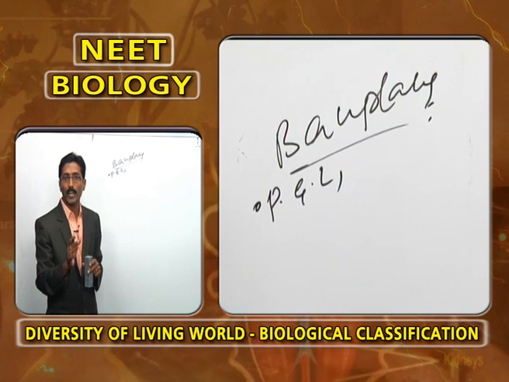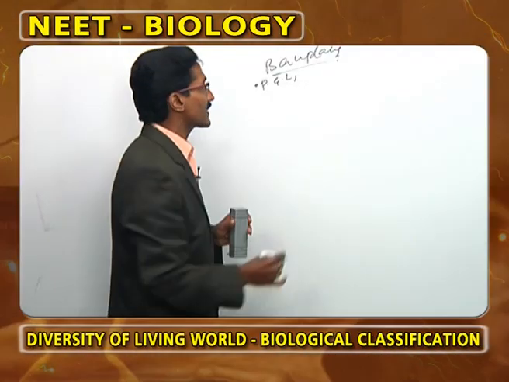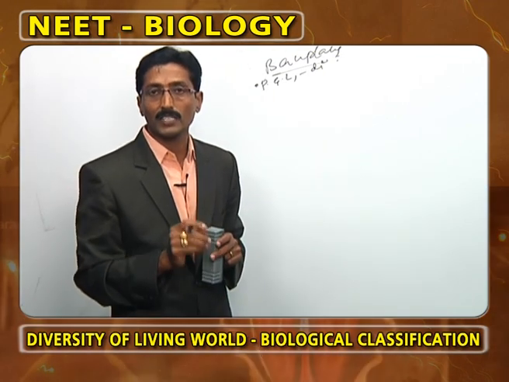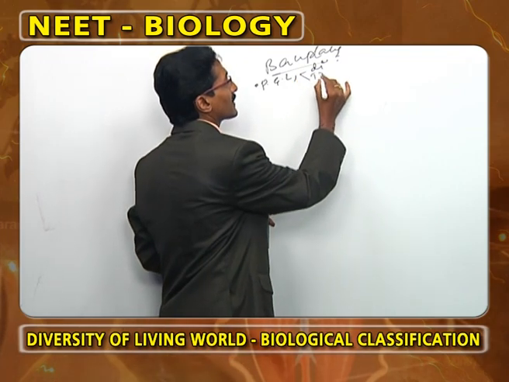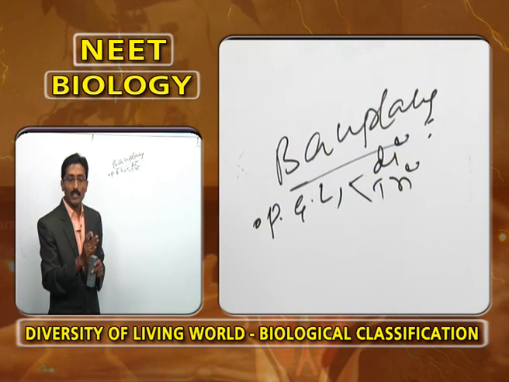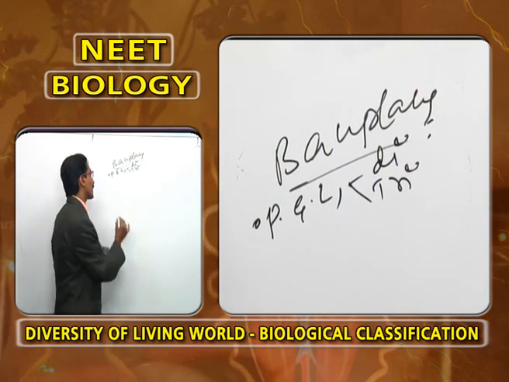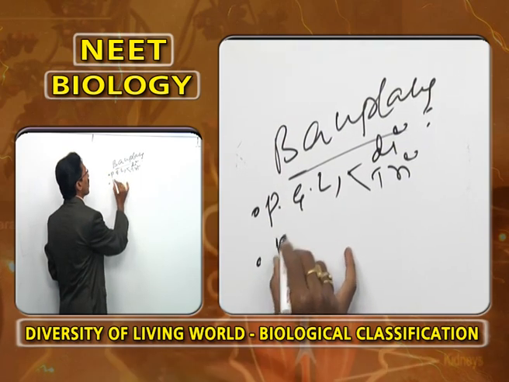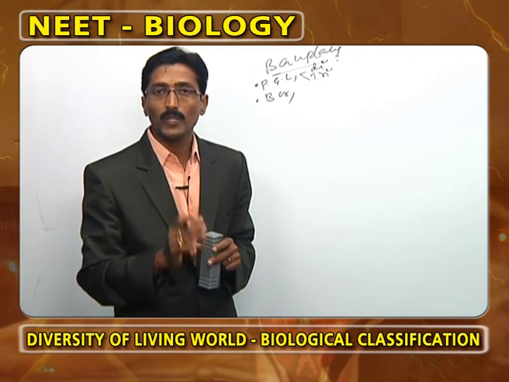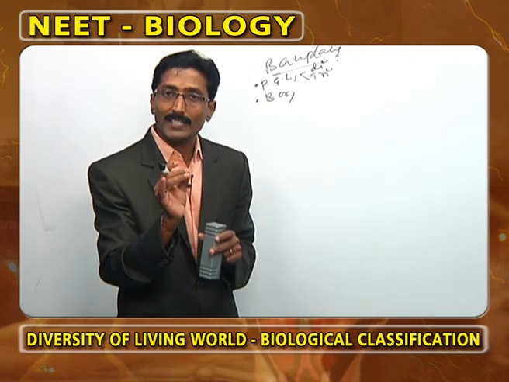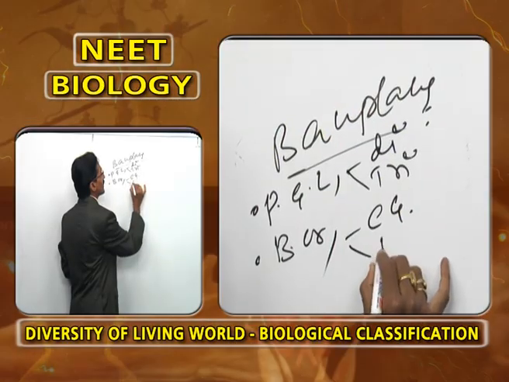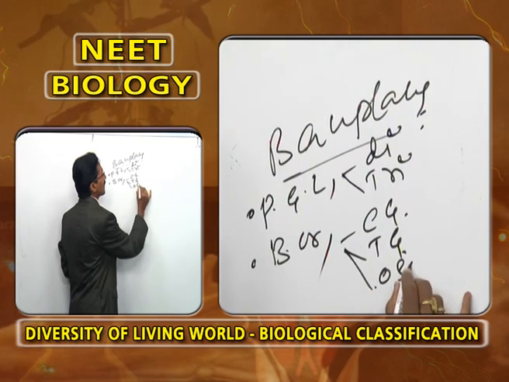Ectoderm, mesoderm, endoderm. If only two germ layers are present, that is called diploblastic. What is the best example for diploblastic? The phylum Cnidaria. If three germ layers are present, it is called triploblastic. What are the examples for triploblastic? From Platyhelminthes to mammals. And now, what is the next plan? The body organization. We are discussing body organization in the kingdom Animalia. The first one is the cellular grade, the second one is the tissue grade, and the third one is the organ system grade.